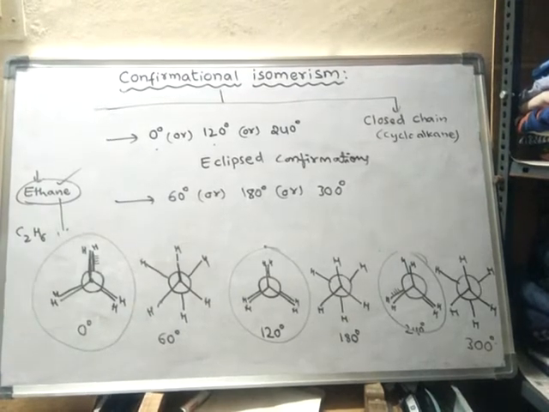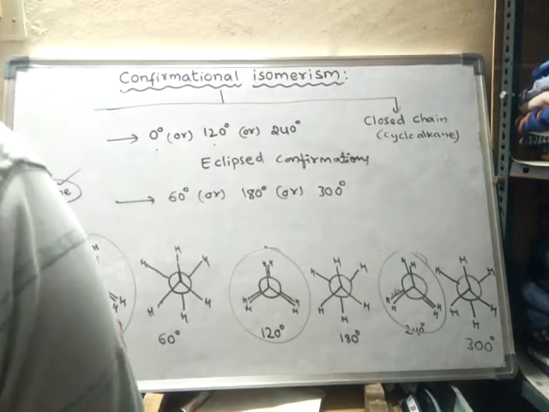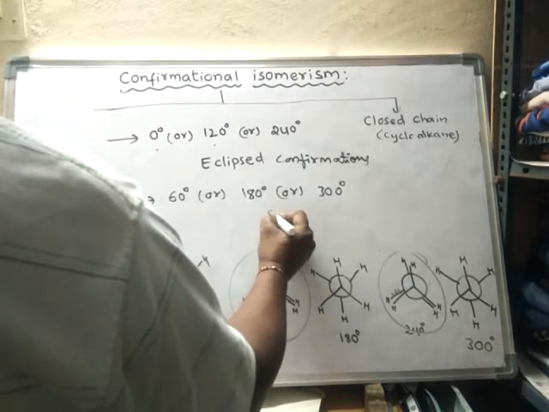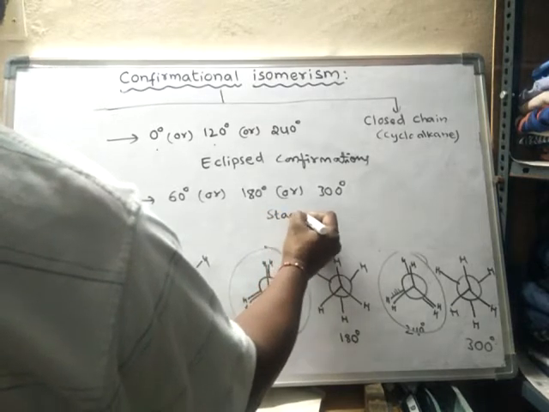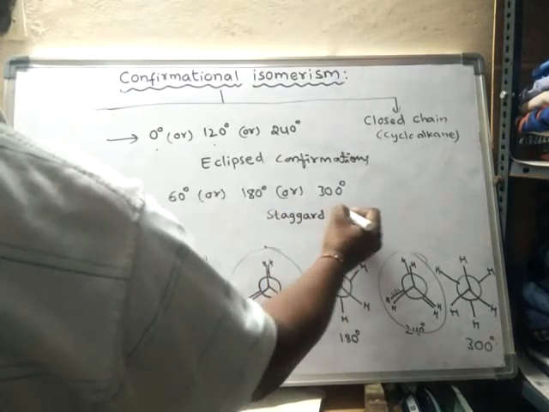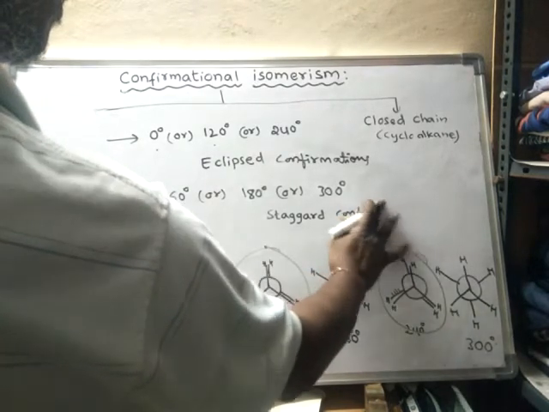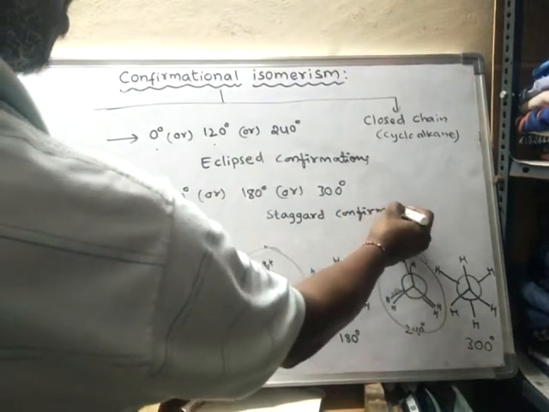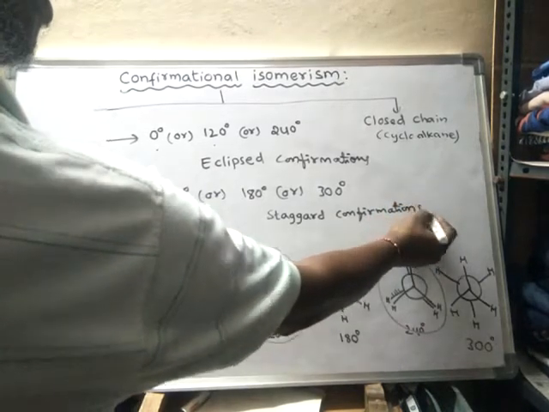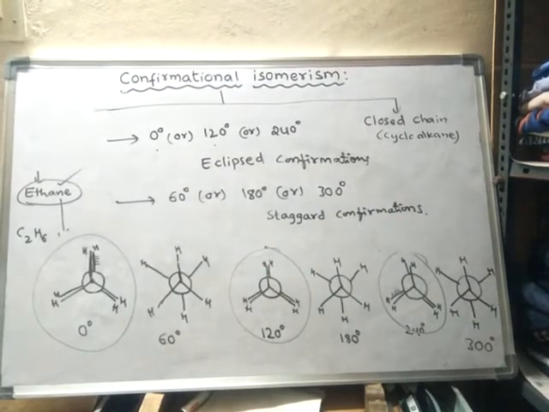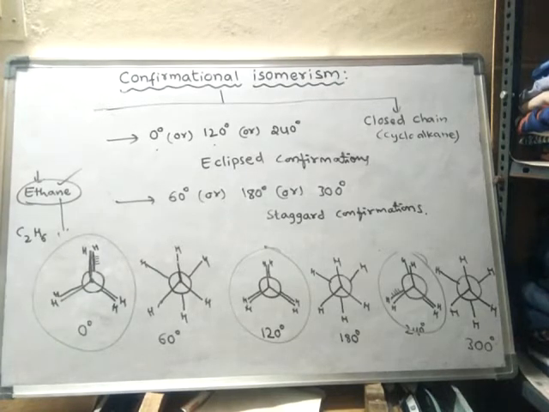These are called staggered conformations. So there are only two types of conformations generally seen in ethane: one is eclipsed and another one is staggered conformation.